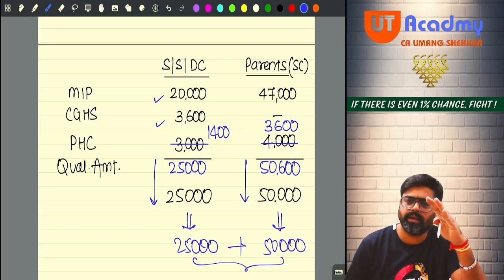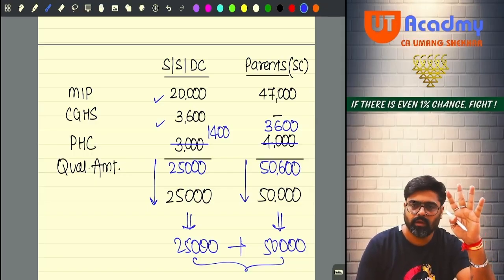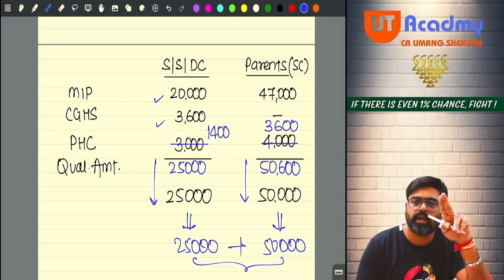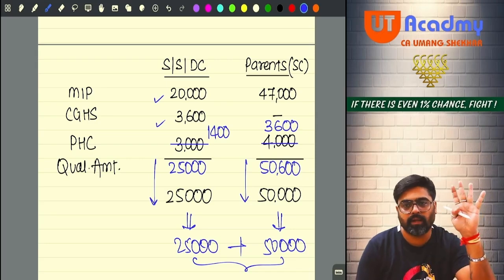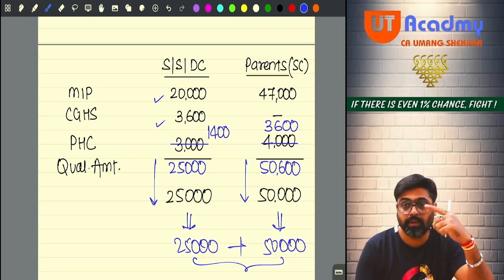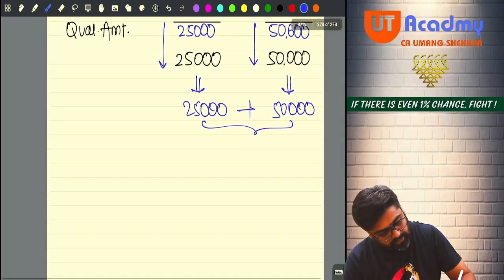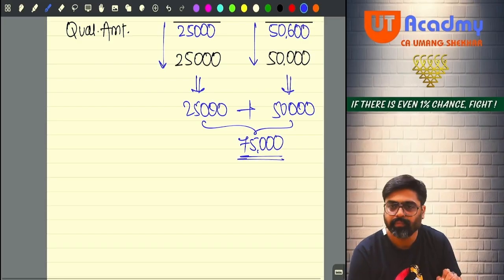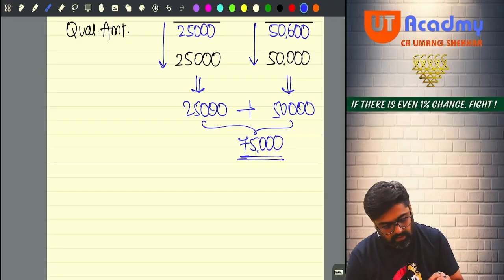See, make this combination in whatever amount you want, but make sure the both the total are not more than the maximum amount you should get as a deduction. You should not be losing anything. Yes or no? So this will be your 75,000 deduction under 80D. So this was your one deduction 80D, which is complete now.